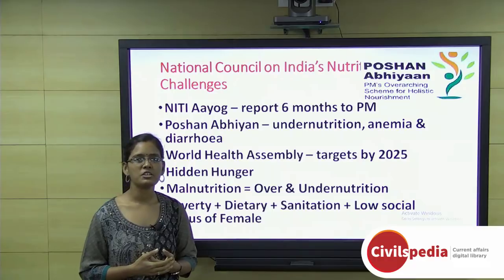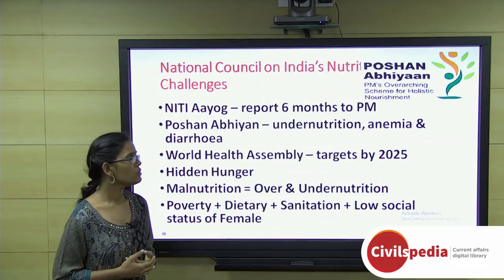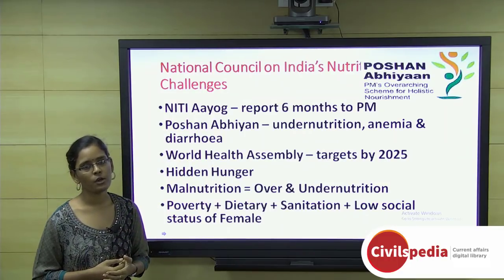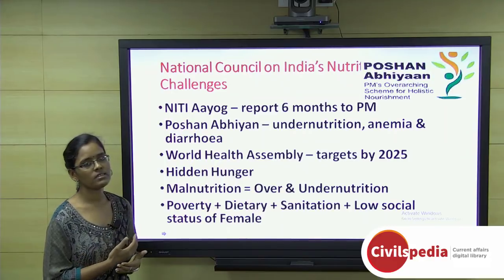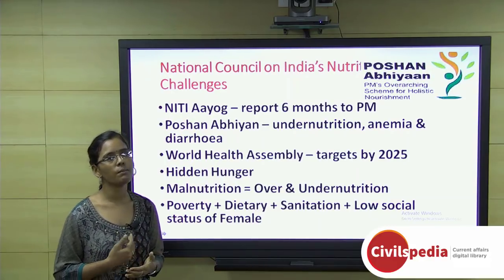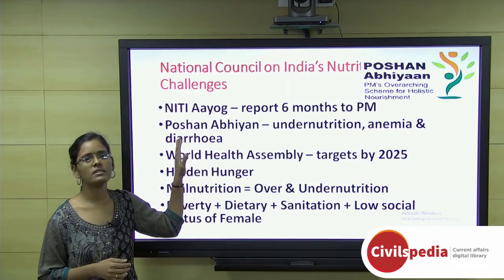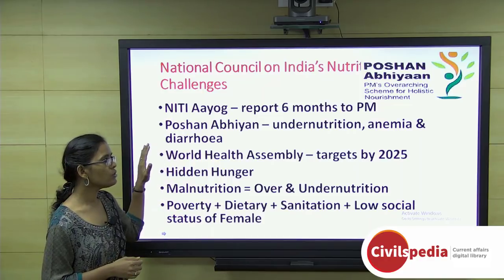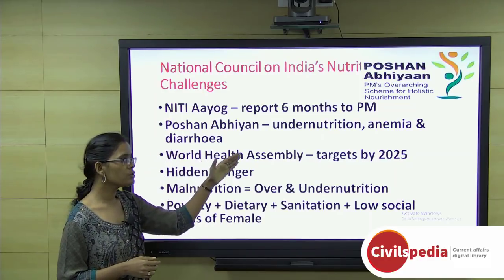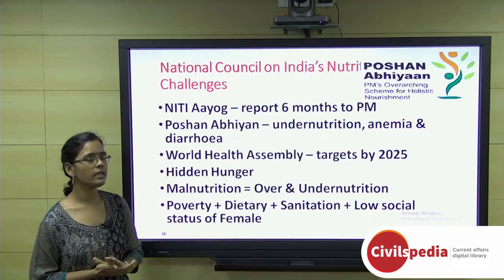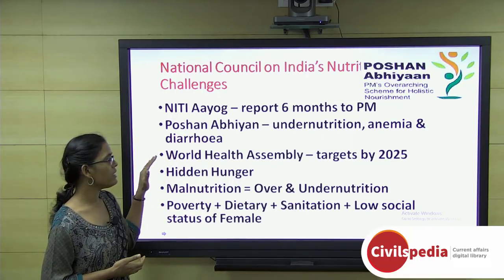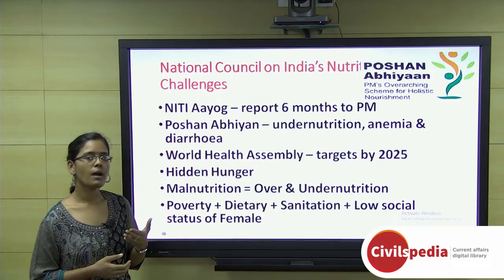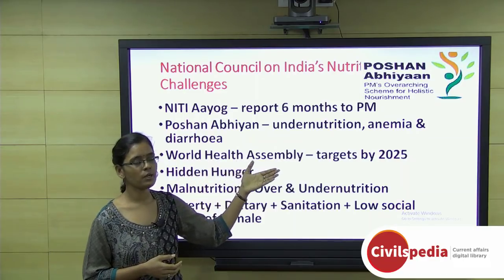The next topic is the National Council on India's Nutrition Challenges. This council recently conducted its third meeting, under the chairmanship of Niti Aayog. They will send a report of what has been done by this council to the Prime Minister every 6 months. This council has been started as a part of Poshan Abhiyan, which focuses on the nutrition challenges of India. Poshan Abhiyan is focused particularly on the undernutrition, anemia and diarrhea problems India is facing. And India became a member of the World Health Assembly in 2012. By having this kind of approach, we can achieve the targets by 2025.